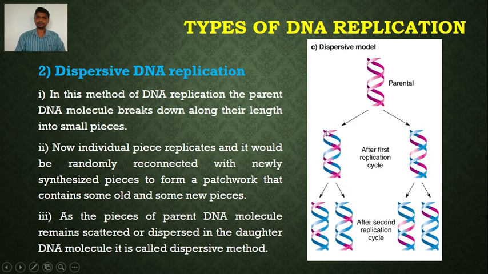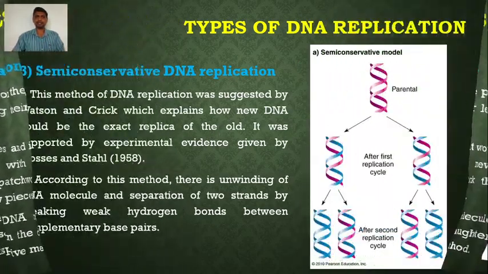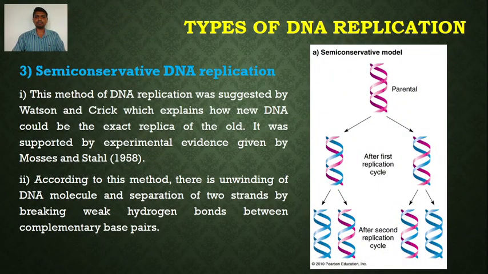Here we can see old piece, new piece, old piece, new piece, old piece, new piece. In both DNA molecules we can see the same patchwork pattern. As the pieces of the parent DNA molecule remain scattered or dispersed in the daughter DNA molecule, it is called dispersive DNA replication. The third type is the semi-conservative DNA replication, which is the most common one.